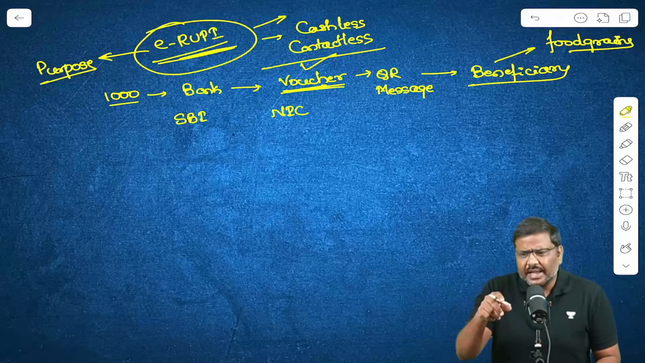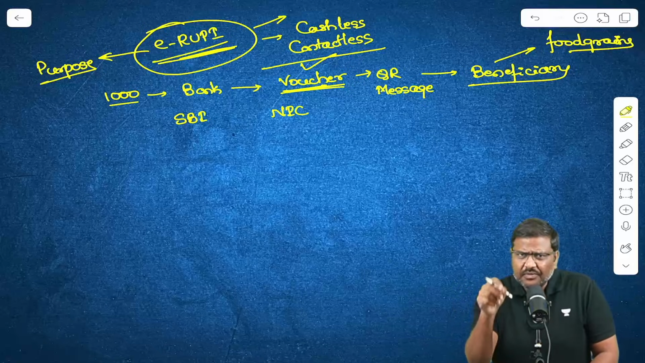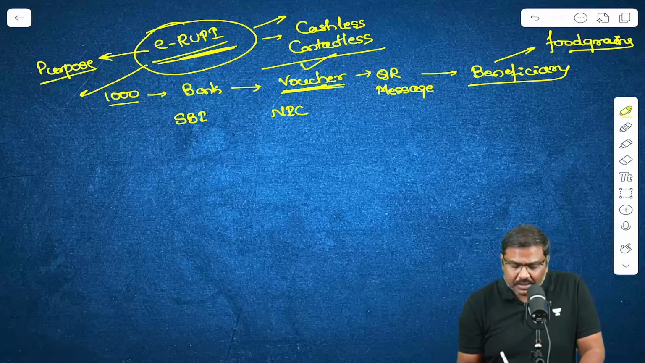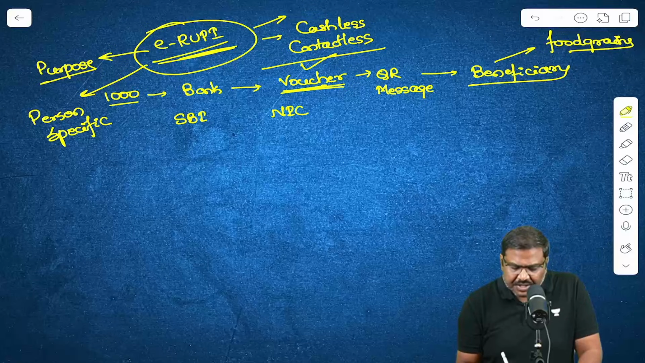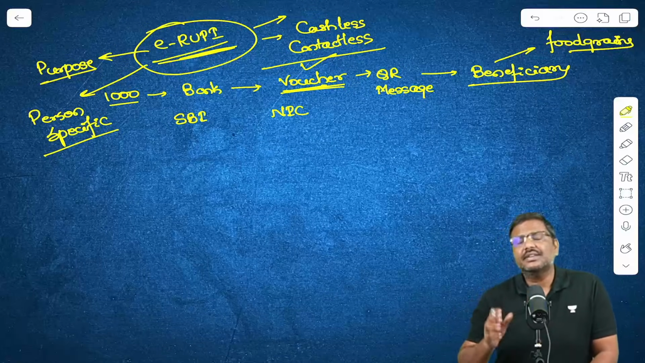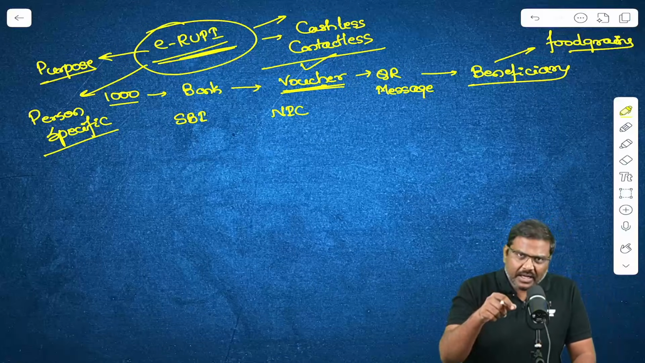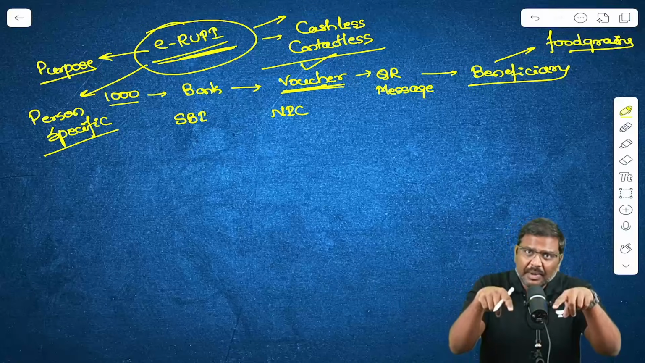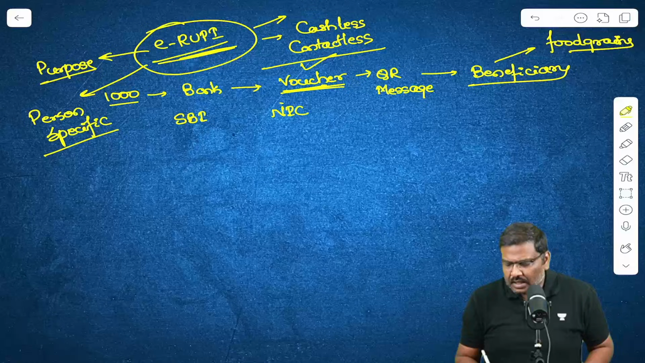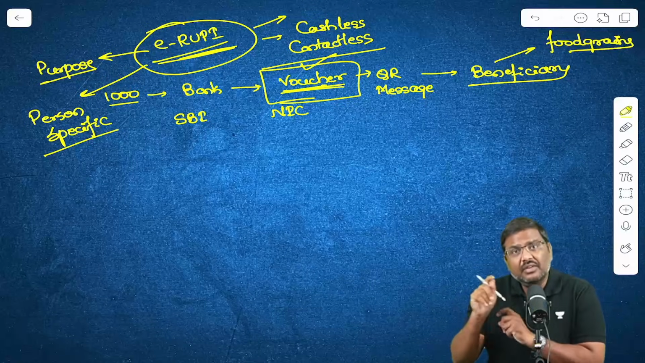That is, the voucher can be issued only for specific purposes. And this is person specific. This is a person specific digital voucher payment system. So the government will identify the beneficiary, who is the right beneficiary. Only that beneficiary can utilize the voucher to get the benefits.